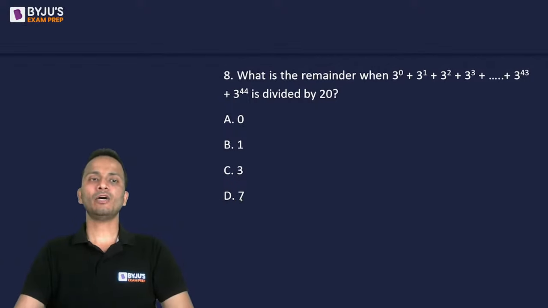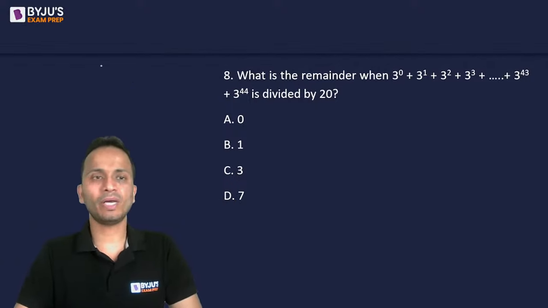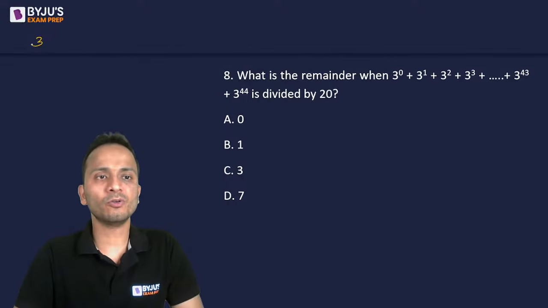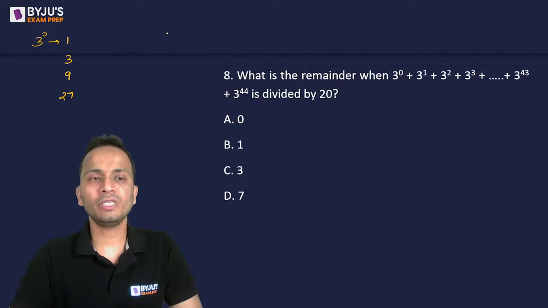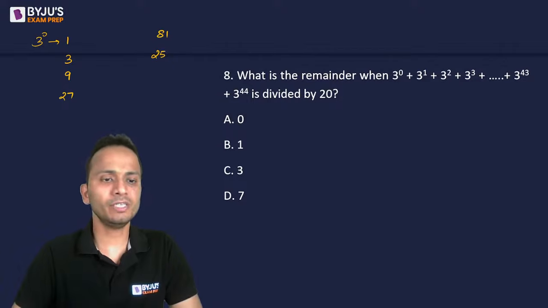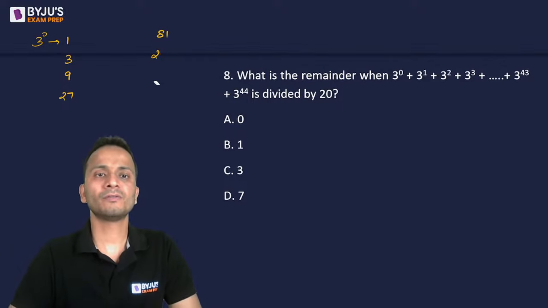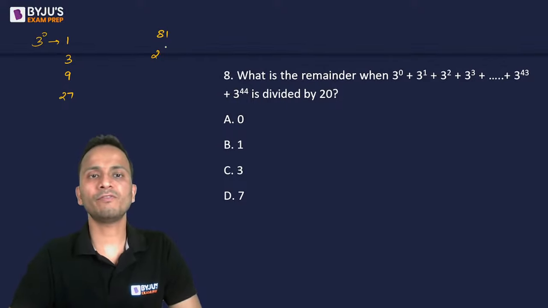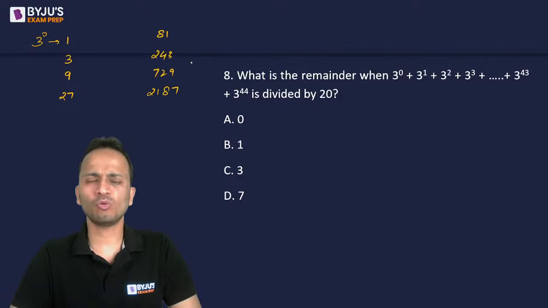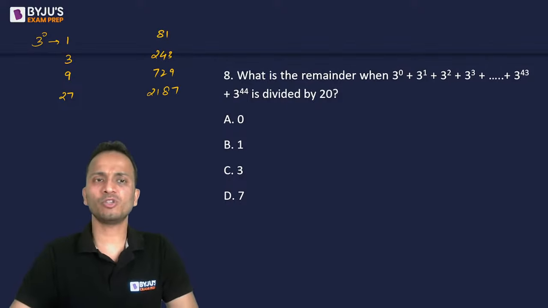Okay. Now let's consider these numbers one by one. 3 raised to the power 0 is equal to 1. Then 3 raised to the power 1, 3 square, 3 cube. Then 3 raised to the power 4, 3 raised to the power 5, 243. Then 729. Then 2187 and so on. So I have written the first few powers of 3.